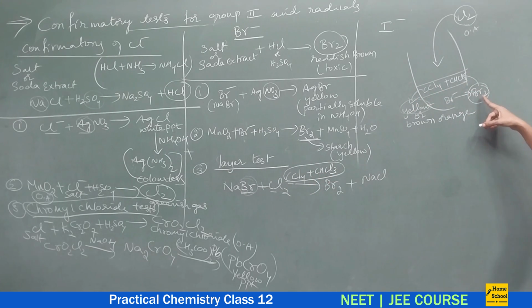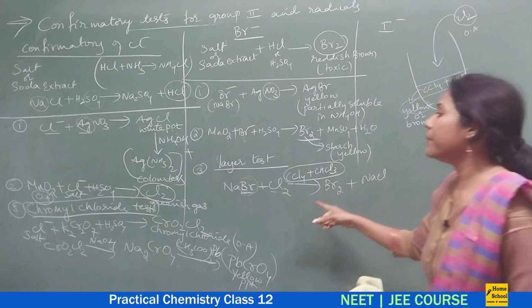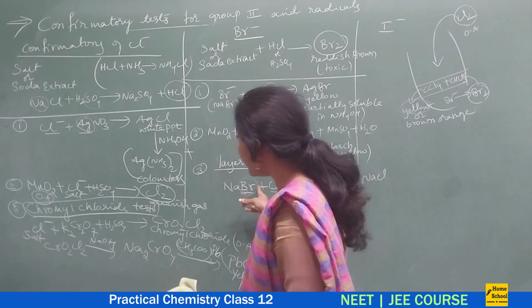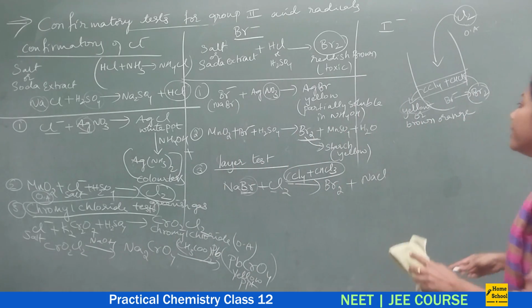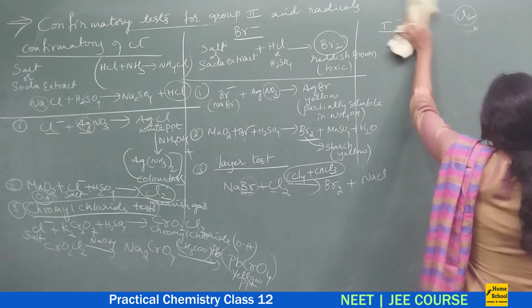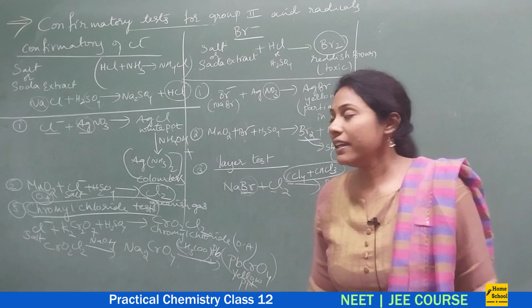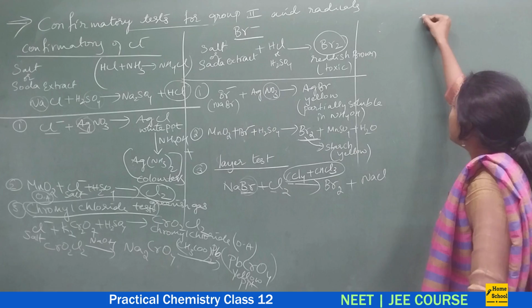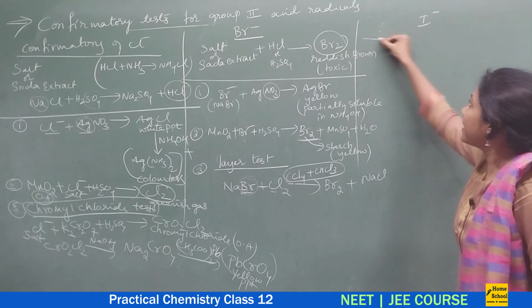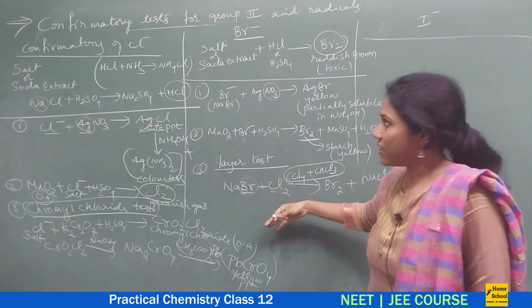Okay, whatever Br2 is formed will go into the solvent layer, guys. So this is what we mean by layer test. Here, instead of chromyl chloride, we confirm the presence of bromine with the help of the layer test. Similarly, confirmation of I minus is exactly similar to these equations, guys.